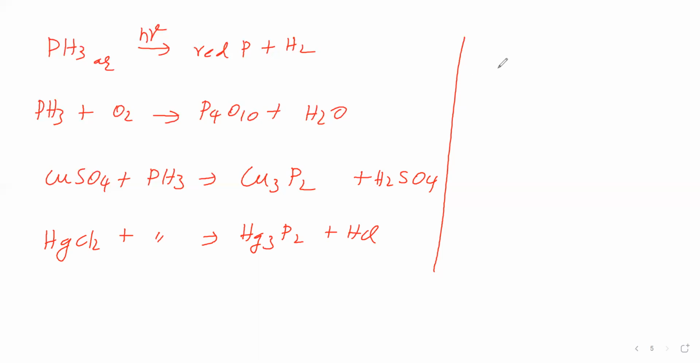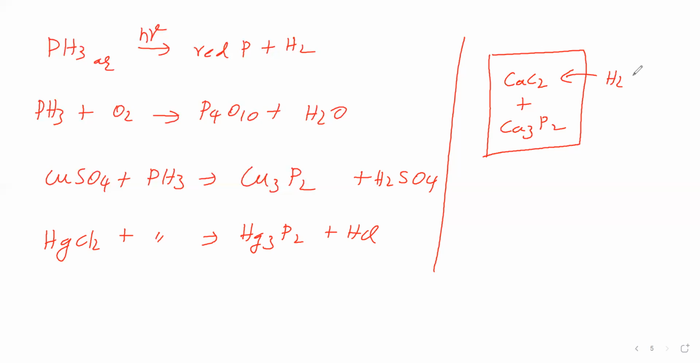They have one container. In the container, calcium carbide, that means calcium acetylide, and then calcium phosphide are packed. Whenever they want to indicate we are in danger, they will make a hole in the container and throw the container into the water. Due to the hole, water enters into it.